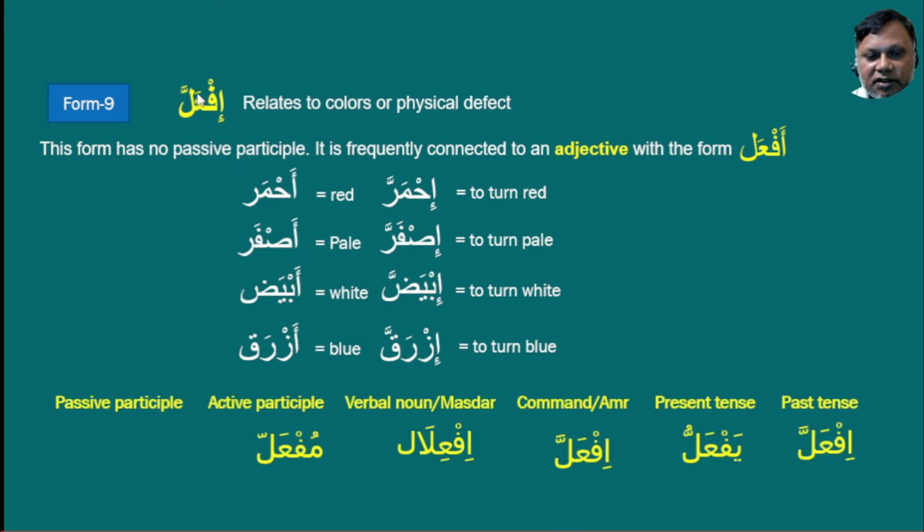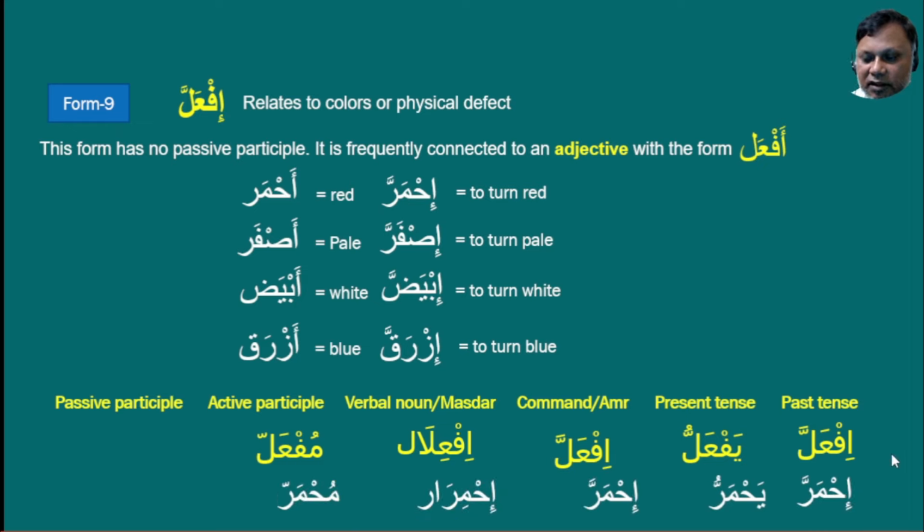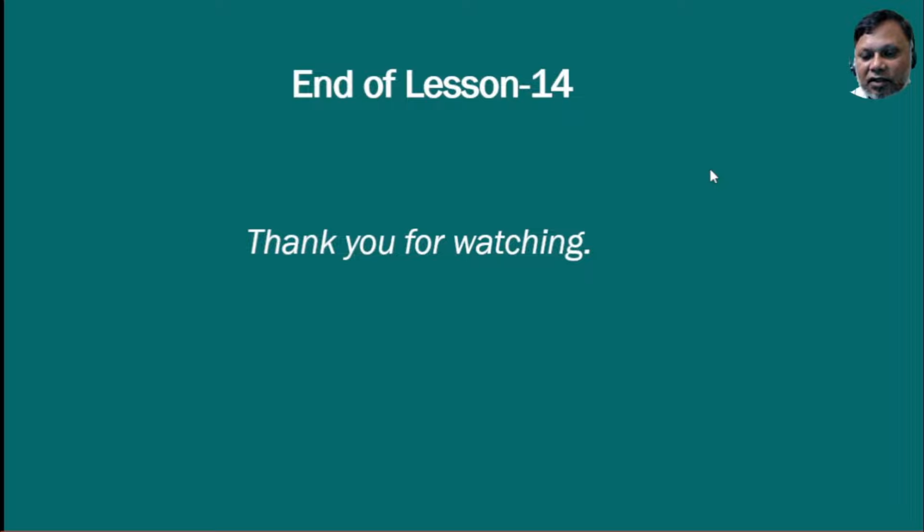Now conjugate these six things: past, present, command, verbal noun, active, and passive. There is no passive for this verb, only active. Now use this verb ihmarra to conjugate for these six things. We will get ihmarra, yahmarru, ihmarra, ihmirar, and muhmarr. This is the conjugation for this type of verb if'alla. This is the end of our lesson 14. Thank you for